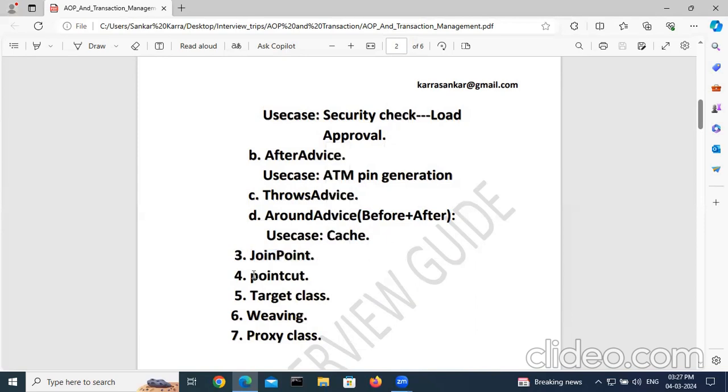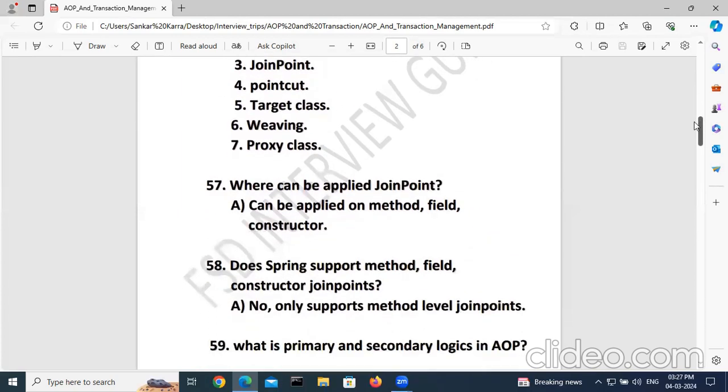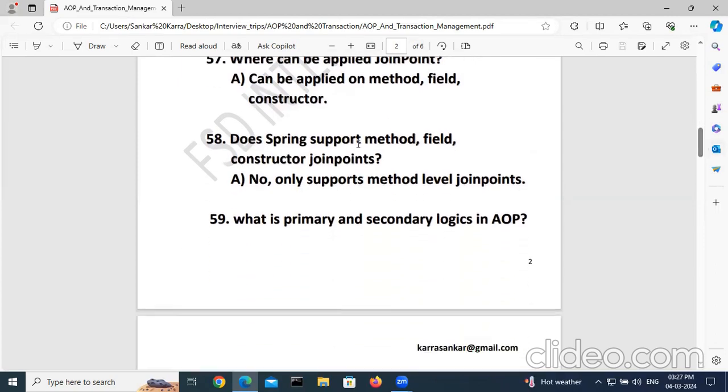Join point, pointcut, target class, weaving, proxy class. These are the terminologies. Each terminology I will add as separate videos soon. Where can a join point be applied? A join point can be applied on method, field, constructor. Does Spring support method, field, constructor join points? Spring does not support that, no. It only supports method level join points.